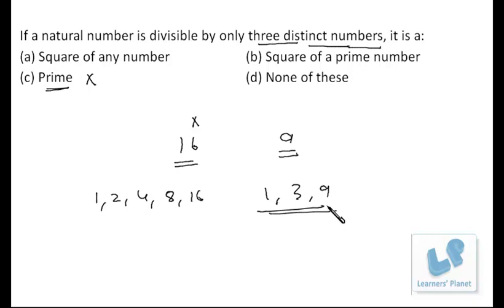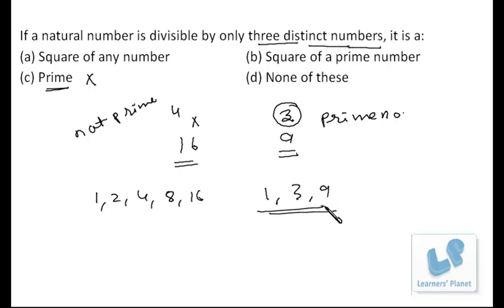We have 3 factors. Now what is the difference between 16 and 9? 16 is the square of 4 and 9 is the square of 3. And what is the difference between 3 and 4? 3 is a prime number, but 4 is not. Now we can draw a conclusion that the square of prime numbers have only 3 factors.